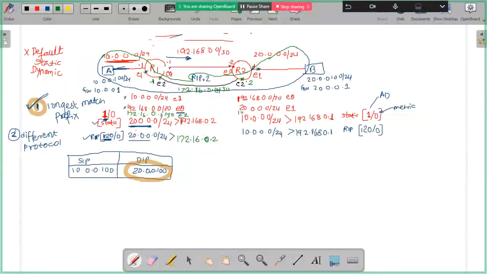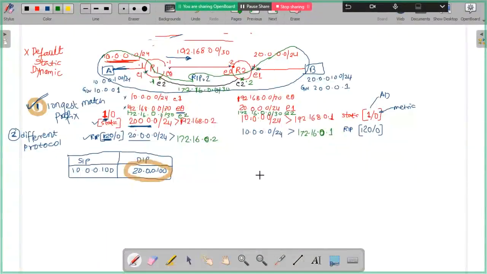Same goes here also. I'll make an entry here, 172.16.0.0/30 on the E2 interface. And here the 10 entry will now be changing via the 172.16.0.1 interface. Are you getting the point, my friends?